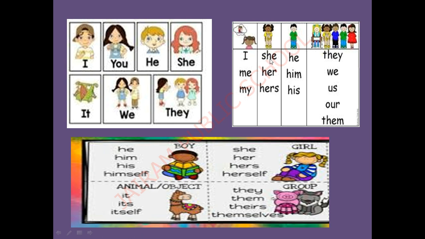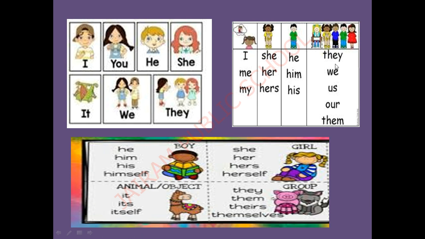For she, you can also use her, hers. For he, you can also use him, his. So according to the sentence, you will change these words.